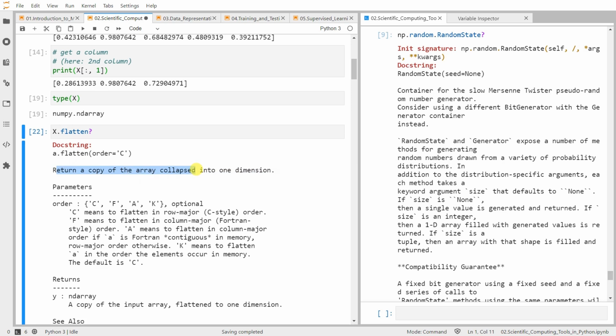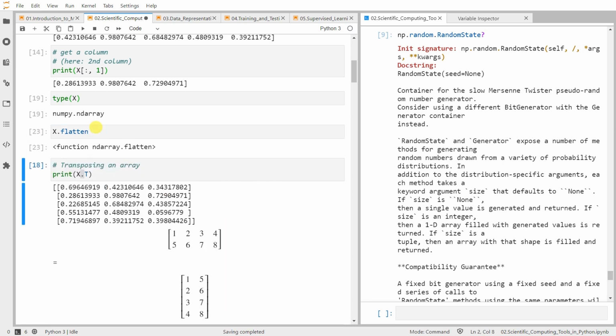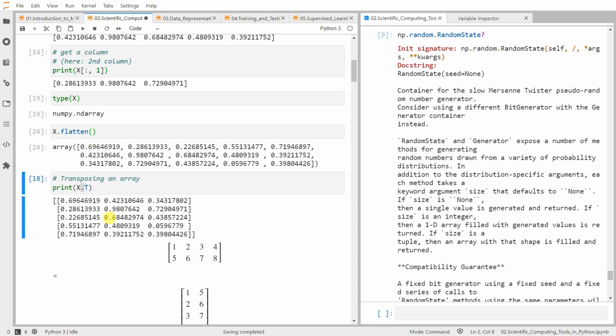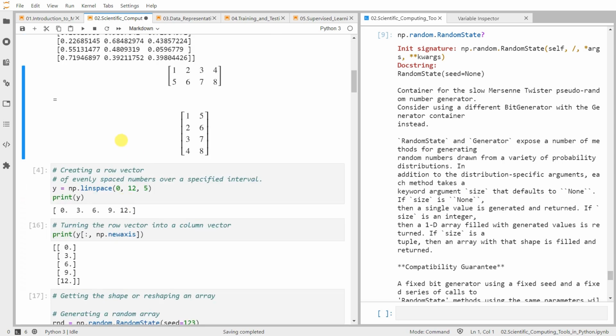So what was flatten? Okay, it returns a copy of the array collapsed into one dimension. Returns a one-dimensional vector. Look, this flattens this into one tall vector. Well, anyway, just explore yourself. Okay, now let's see some more examples. Create a row vector of evenly spaced numbers over a specified interval.